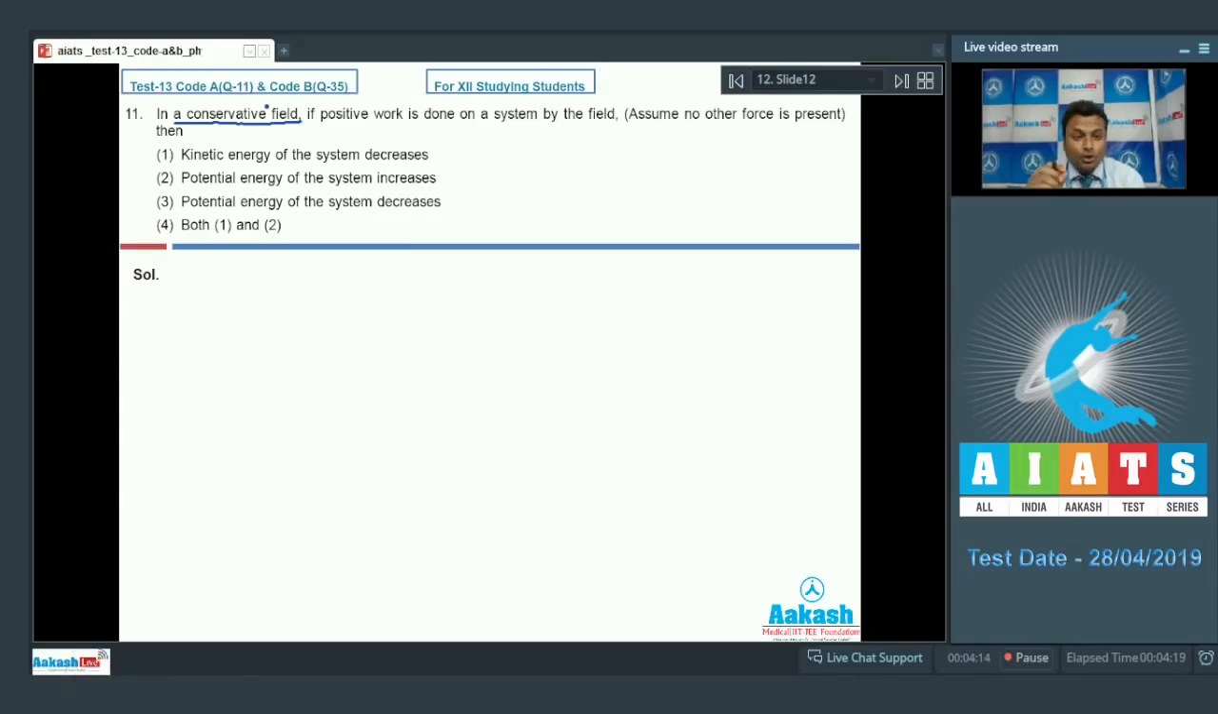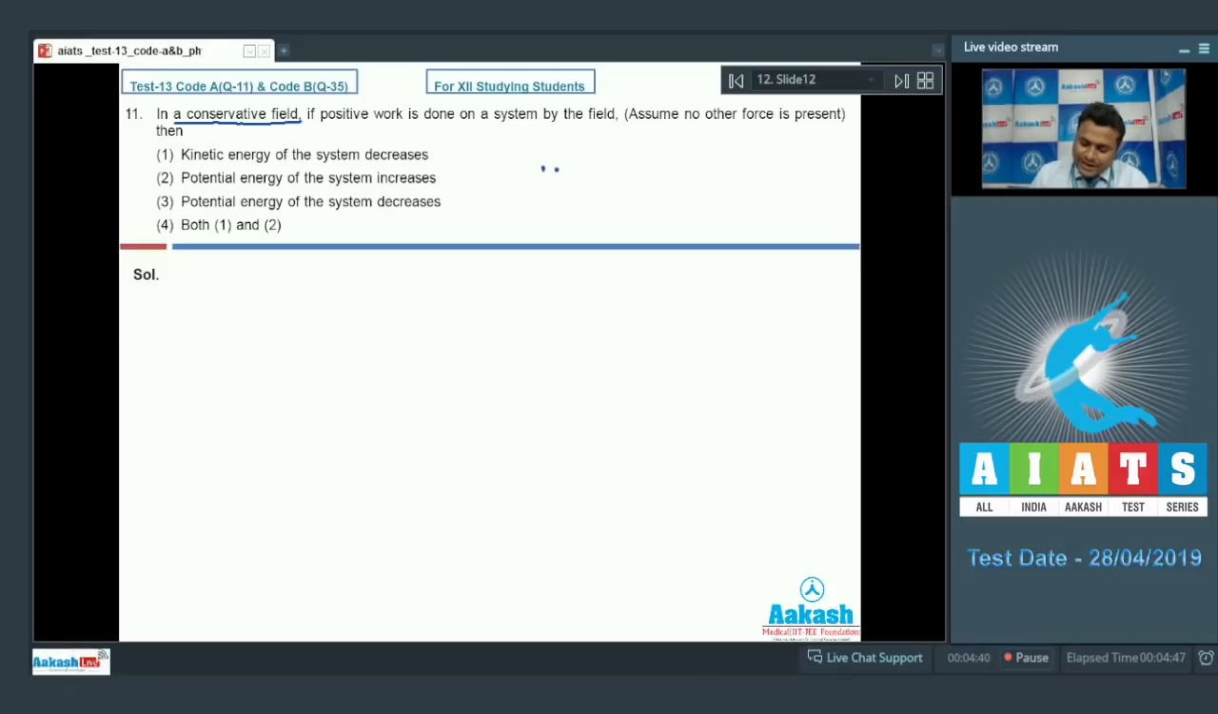So it is clearly, we know very well that in case of conservative field or conservative forces, the conversion of energy is only from kinetic to potential, potential to kinetic. Alright, now let us read the options. Kinetic energy of system decreases. Potential energy of system increases. Potential energy of the system decreases. Fourth option, both 1 and 2.